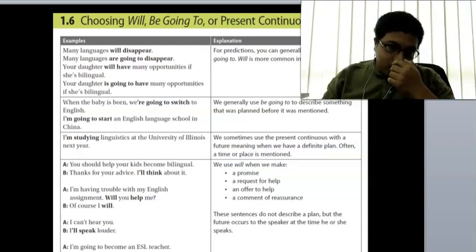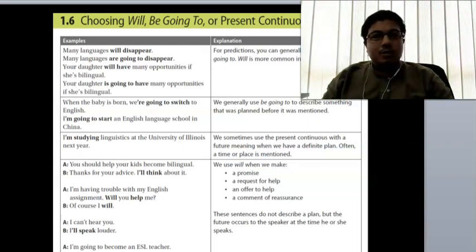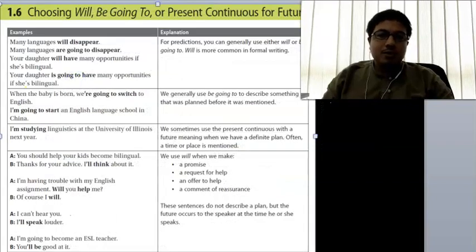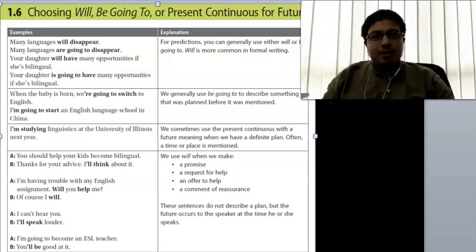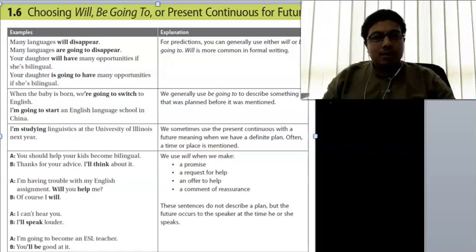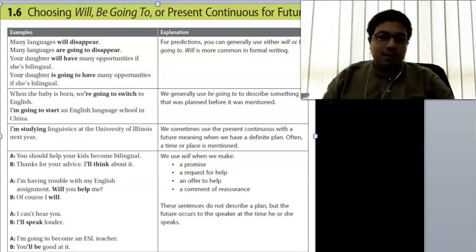So what is the difference between will and going to? Normally, when we use will, it is more formal. So in writing, it is advisable to use will instead of going to. For example, when we say the liquid will boil at 70 degrees Celsius, we say will boil instead of going to boil, because will is more formal and is more appropriate for formal writing.